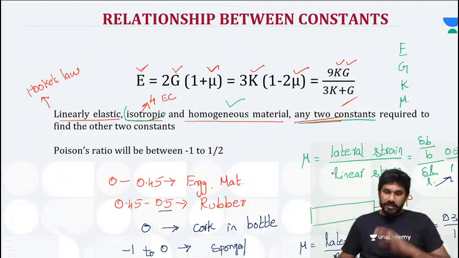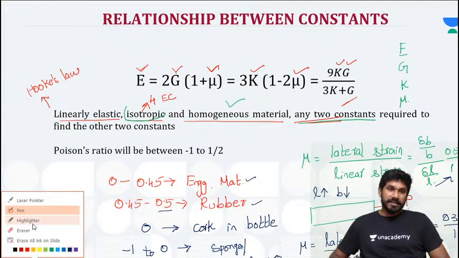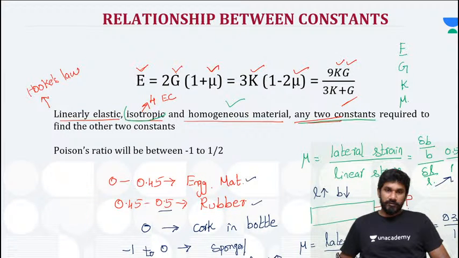In the normal condition, in rubber or a normal engineering material, when a tensile load is applied, length increases and breadth decreases, so that's why it is positive. But in sponges, what will happen? Length increases and breadth will also increase, and it can even be the other way: when length decreases, breadth will also decrease.